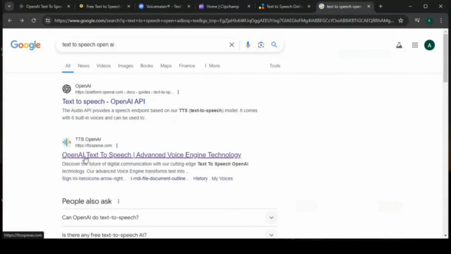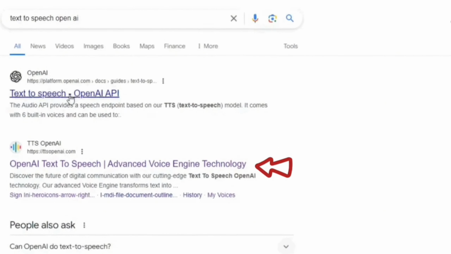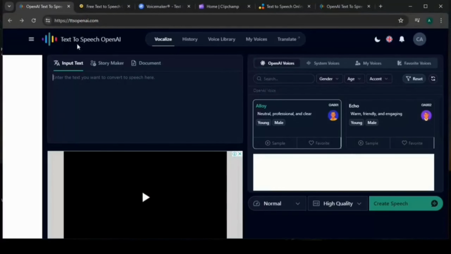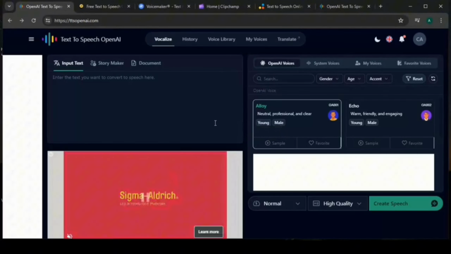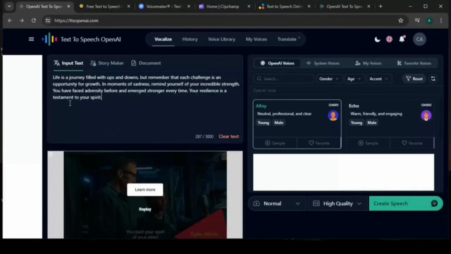The second one is text to speech OpenAI. If you want to go to your text to speech, this is the one we are going to be needing. Please, not this one, not this one. The second one, text to speech OpenAI. Just click on it to prompt you to this interface. I love this one, and it is my second because I love the setup, the interface, and how professional it is. This is the box for you to input your text, so I'm just going to input my text.